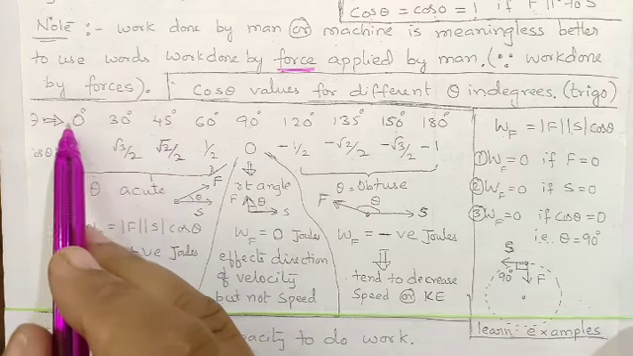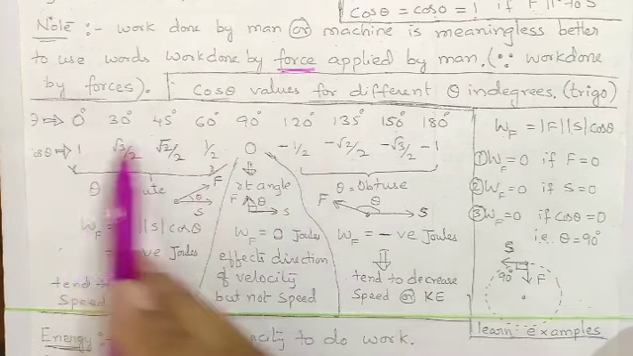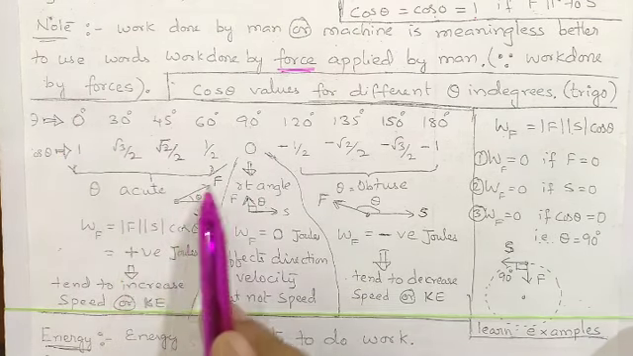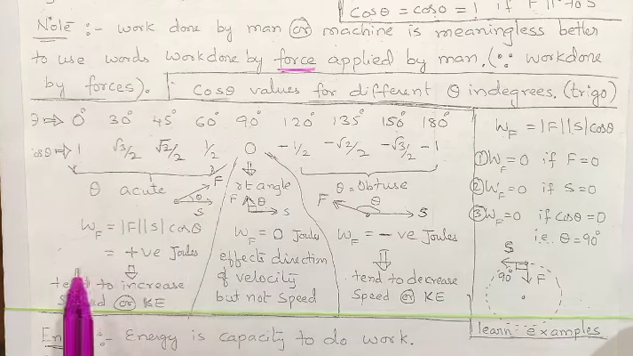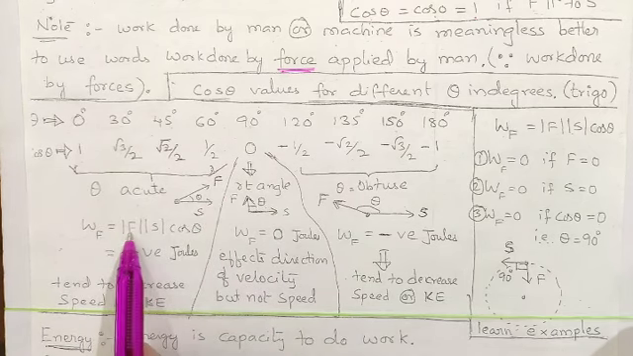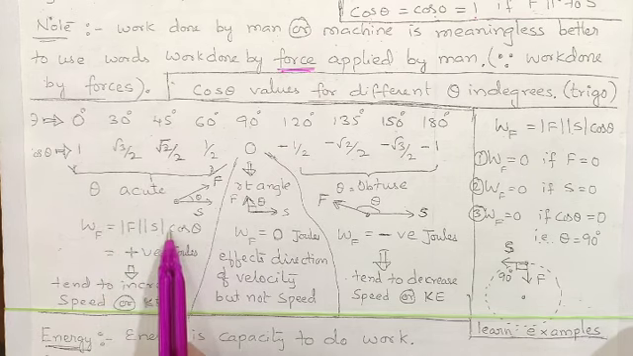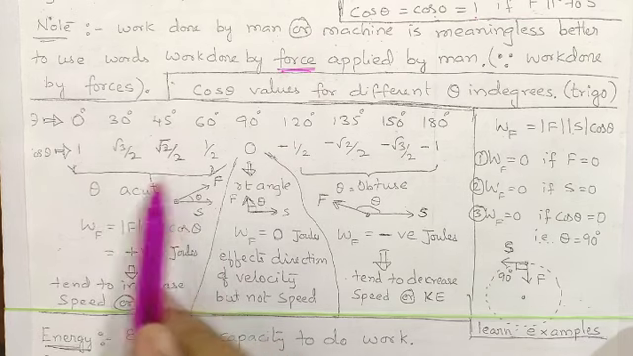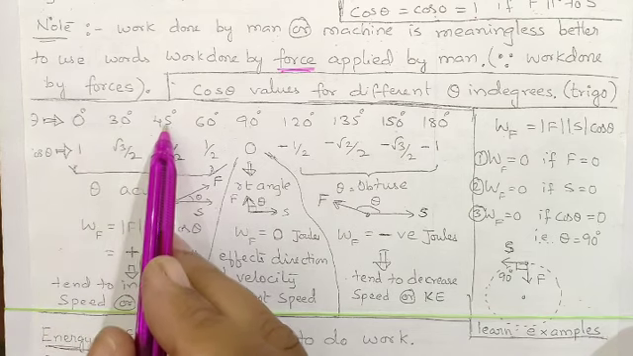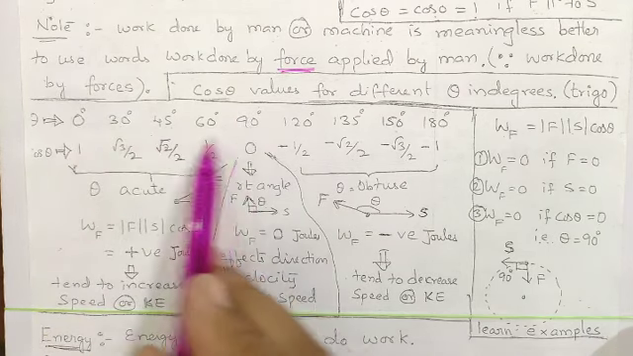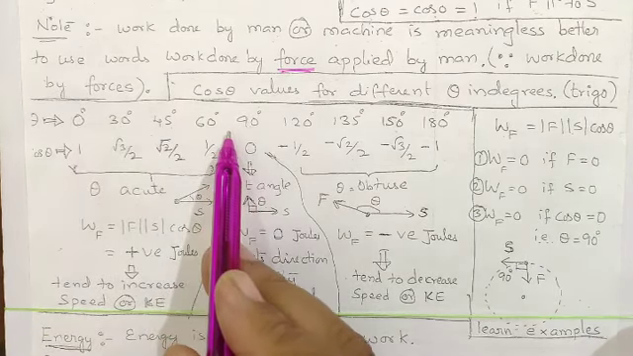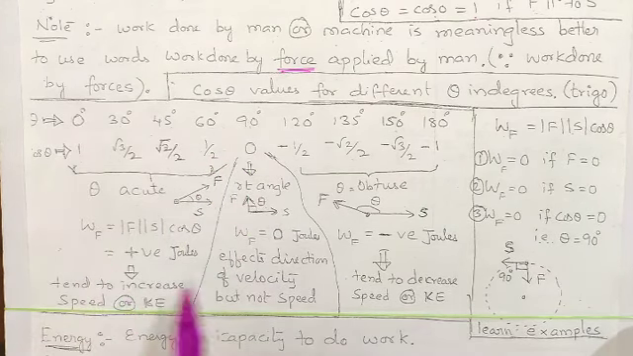That means whenever the angle is acute, 0 to 90, before 90, it is called an acute angle between force and displacement. Work done will be positive because force is positive, displacement is positive. When you take magnitudes of them, the mod of them, cos theta will decide the sign. So for an acute angle, cos theta is cos 0, cos 30, cos 45, cos 60, cos 89. All values you can figure out in a calculator. They all will have positive values.